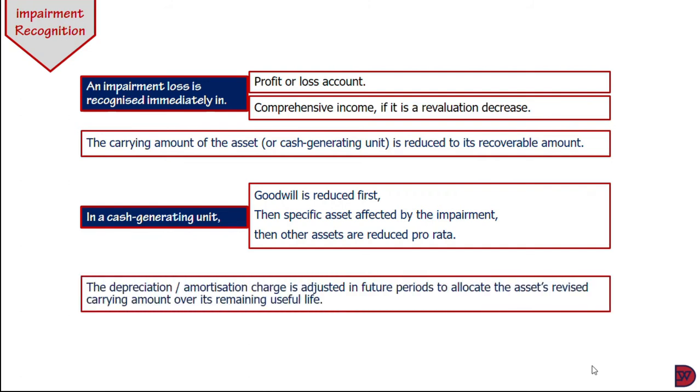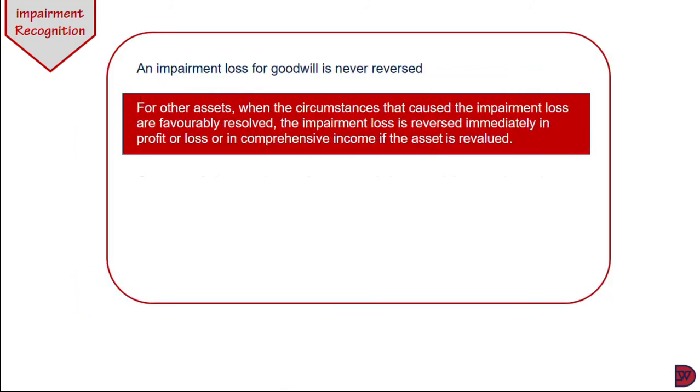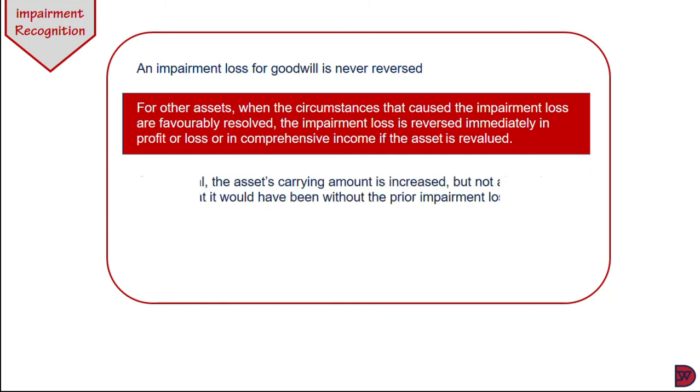Now, the depreciation or amortization charge is adjusted in the future periods to allocate the asset's revised carrying amount over its remaining useful life. Now, an impairment loss for goodwill is never reversed. For other assets, when the circumstances that cause the impairment loss are favorably resolved, the impairment loss is reversed immediately in the profit or loss, or in the other comprehensive income if the asset was revalued.